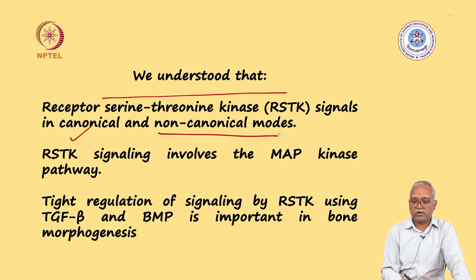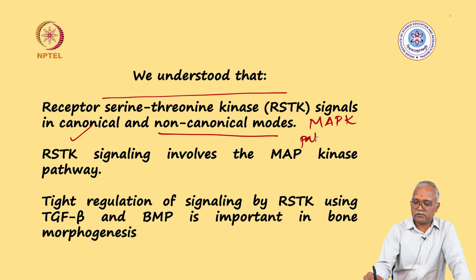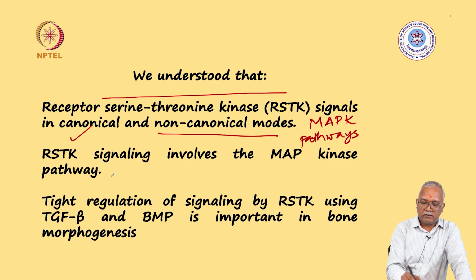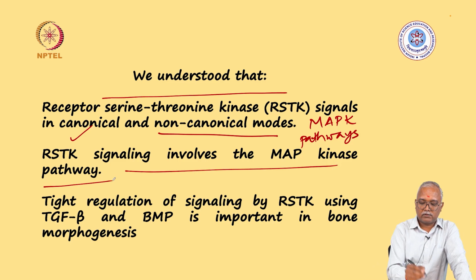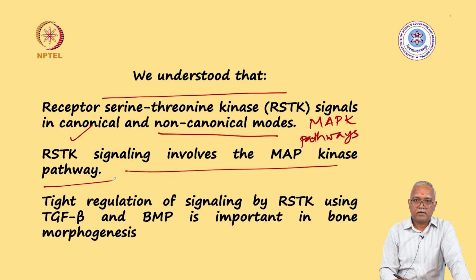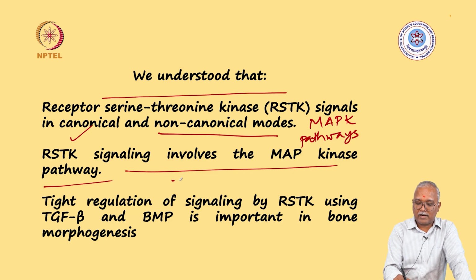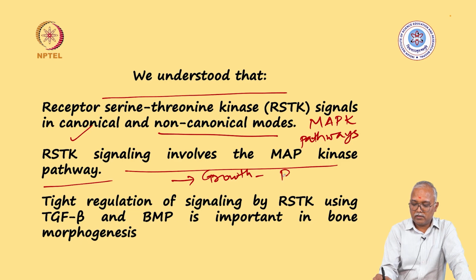One of the non-canonical modes is the MAP kinase pathway, which bears similarity with the activation of RSTK in plants, and this may involve the MAP kinase pathway. In addition, it will also activate growth through RAS mediated MAP kinase pathway.